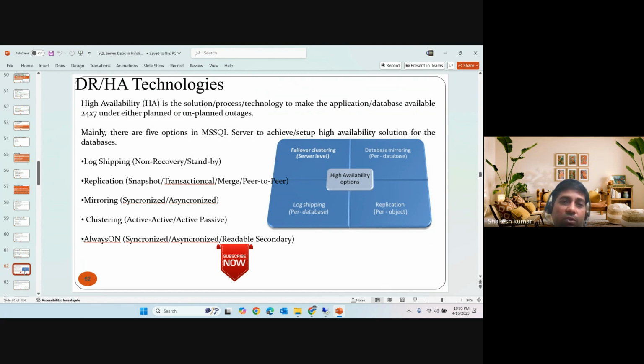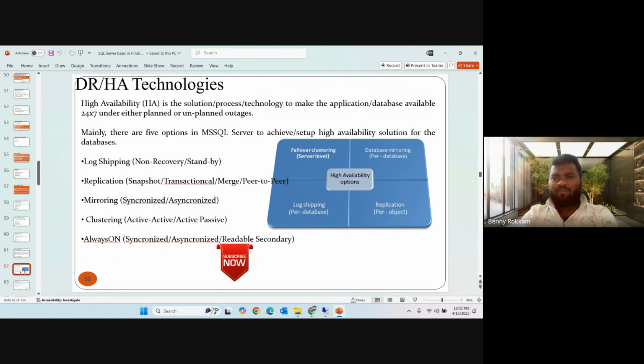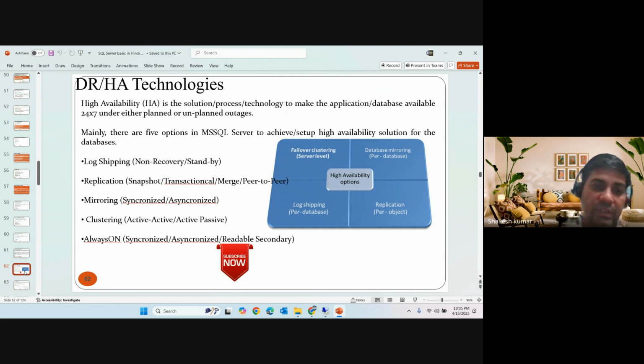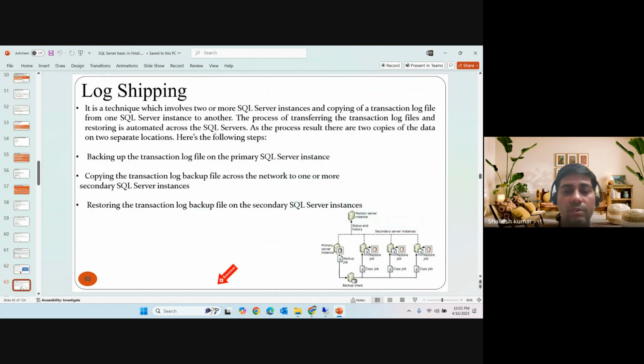So this is about the HADR technologies provided by MS SQL Server. Till now we have covered the basics of SQL Server, the theory part, not the practical part. For the practical part, I think tomorrow we can start implementing log shipping.